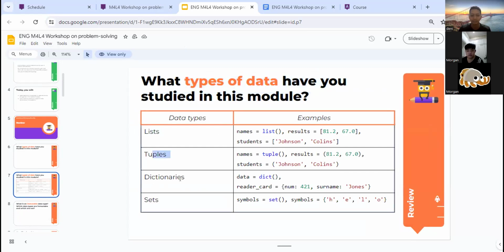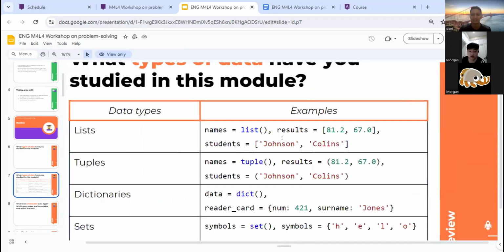As you can see here, for list we have square brackets, for tuples we have parentheses, for dictionary we have key and value with curly braces. For set, it is the same as dictionaries, but we don't use a key here.